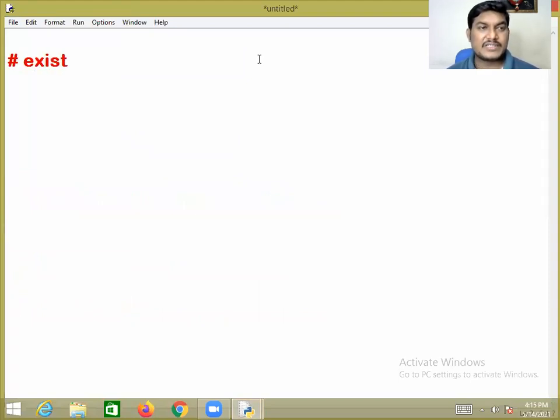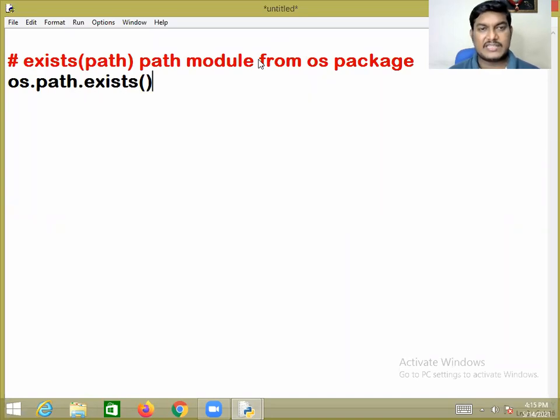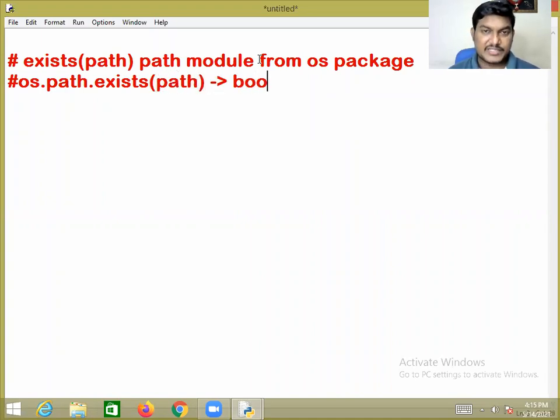Exists is a function from the path module, from the os package. So simply, os.path.exists is the method. Exists is a function. You just require to give the path. It will return a bool type.